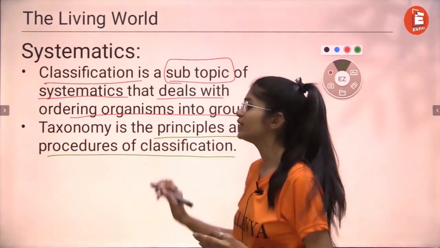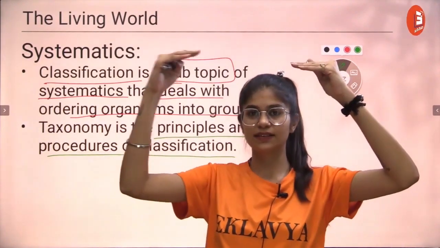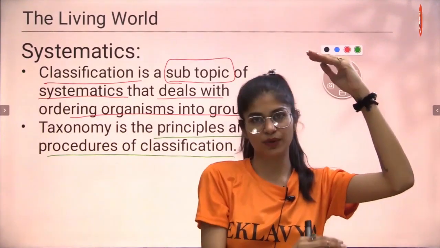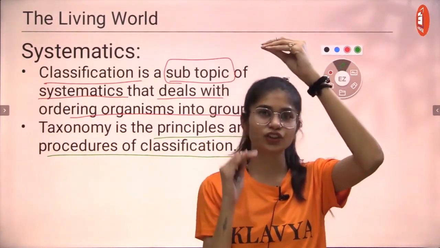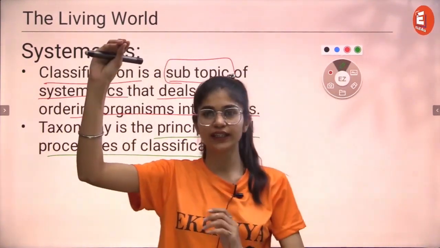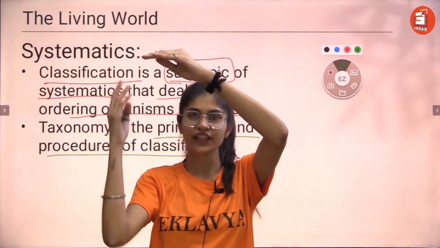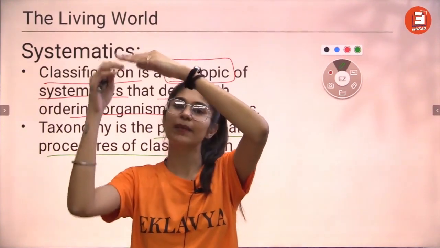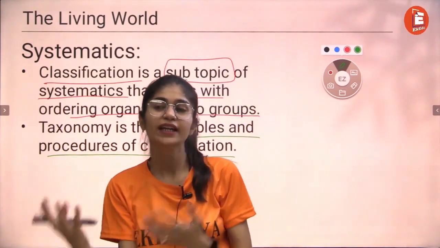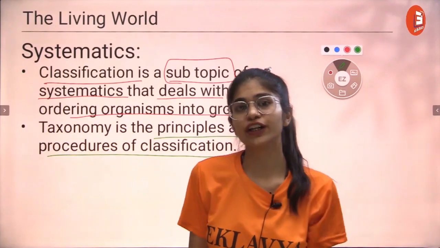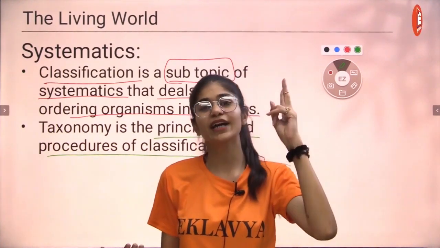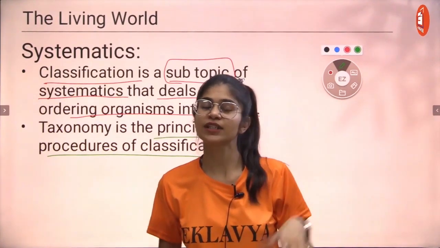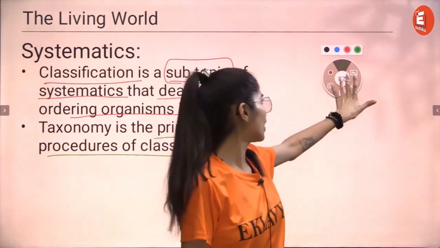What we try and do is we take certain basic features: if this organism has four legs, it's a mammal, right? If it barks, it's a dog. If it has pointed ears and barks louder and is comparatively a bigger dog, it might as well be a German Shepherd, right? So we try and group them according to principles that we have, and there's an entire procedure of grouping organisms. How we group organisms is something that we'll study further in the chapter.